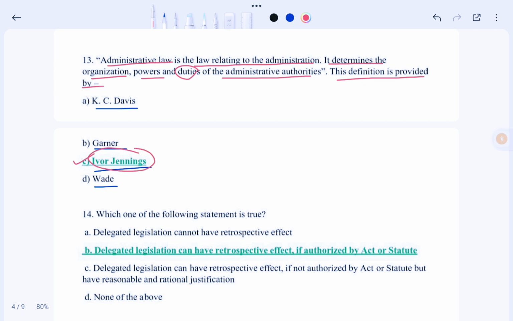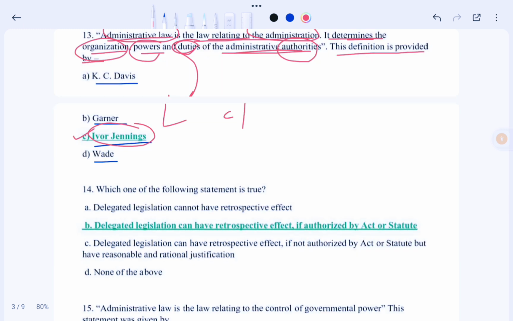That means, who said this? Said that administrative law is the law relating to the administration. It determines the organization, power and the duties of the administrative bodies or authorities. So in this case it is said by whom? It is said by Ivor Jennings. So in this case the correct option would be option C. Okay, so now moving to next question.